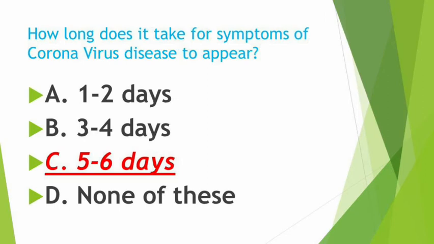First question is, how long does it take for symptoms of coronavirus disease to appear? Option A, 1 to 2 days, 3 to 4 days, 5 to 6 days. So the right option for this question is 5 to 6 days. Coronavirus symptoms appear in 5 to 6 days.